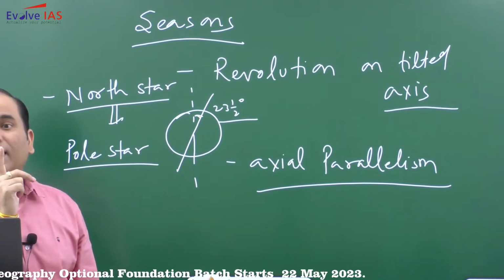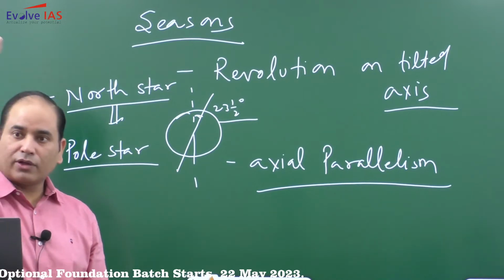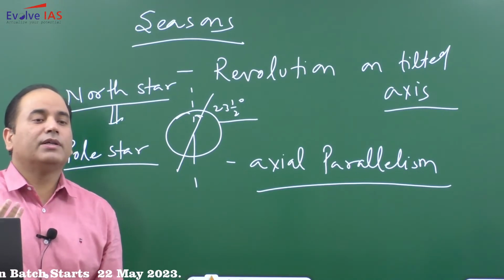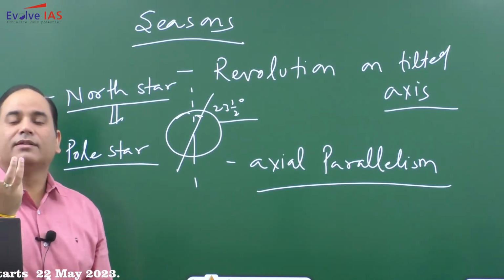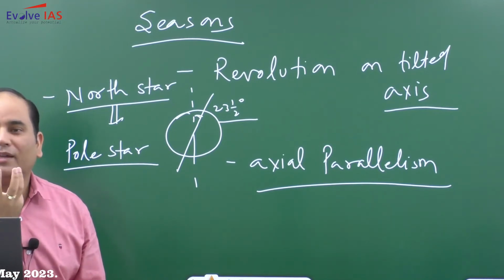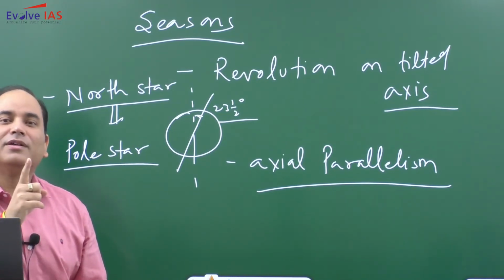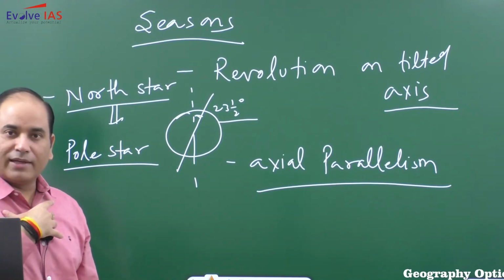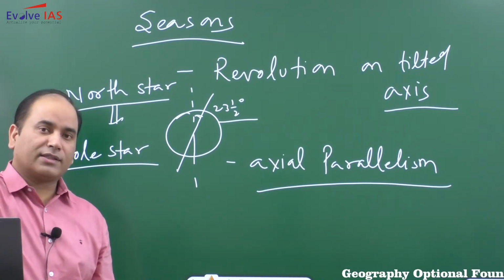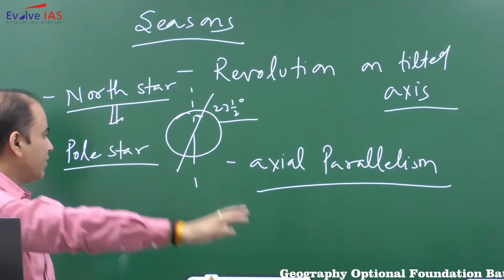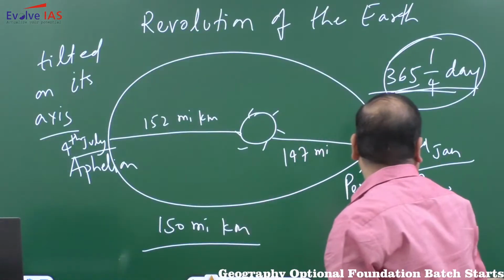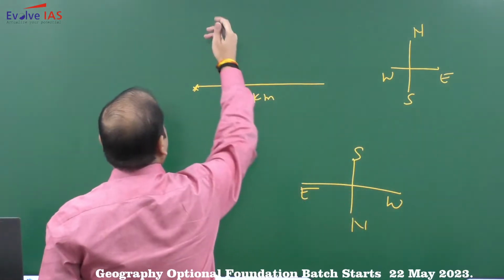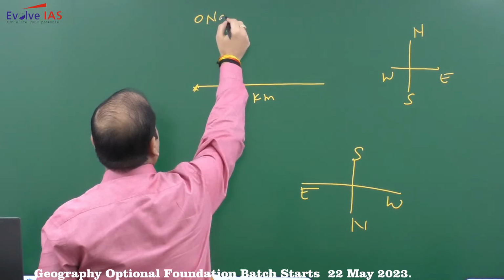As I said, this star is not fixed. This star is also revolving around its galaxy. But with respect to Earth, this star appears to be fixed. So this fixed star is the Pole star, Polaris, and it will always point towards which direction? North. So let's suppose today we are here and we found that on this side is the North Star, that is north. So we need not look for anything else because we have identified the north.